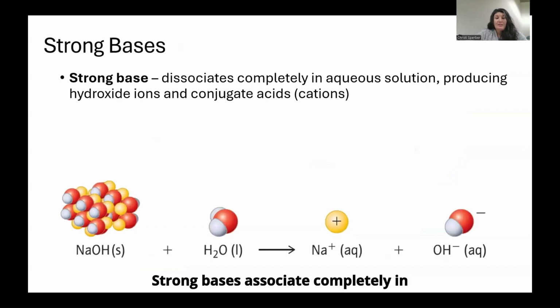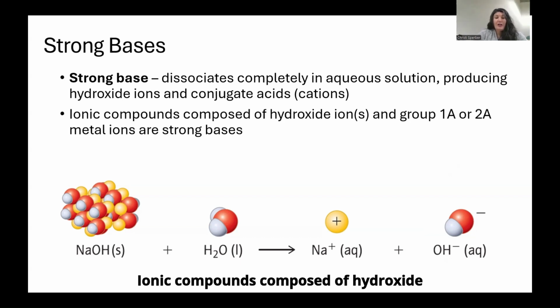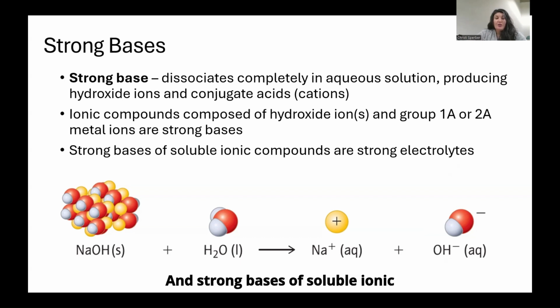Strong bases dissociate completely in aqueous solution, producing hydroxide ions and conjugate acids, or cations. Ionic compounds composed of hydroxide ions and group 1A or 2A metal ions are strong bases, and strong bases of soluble ionic compounds are strong electrolytes.